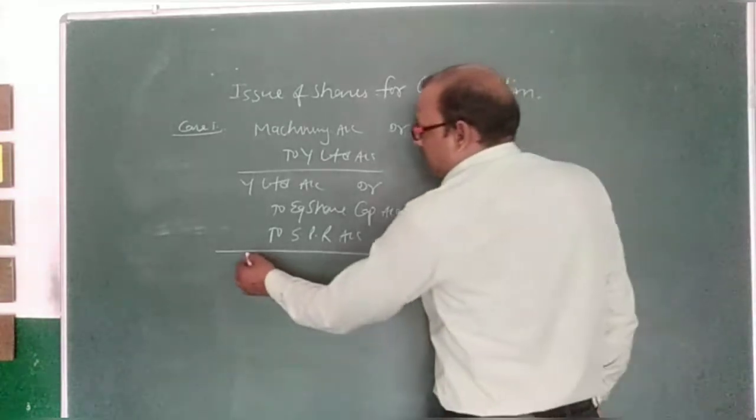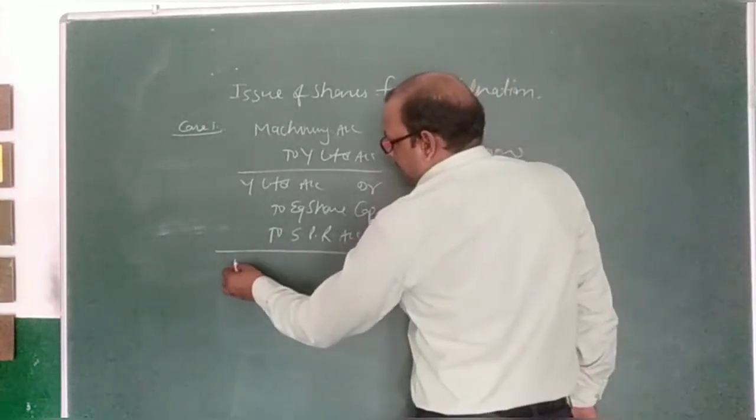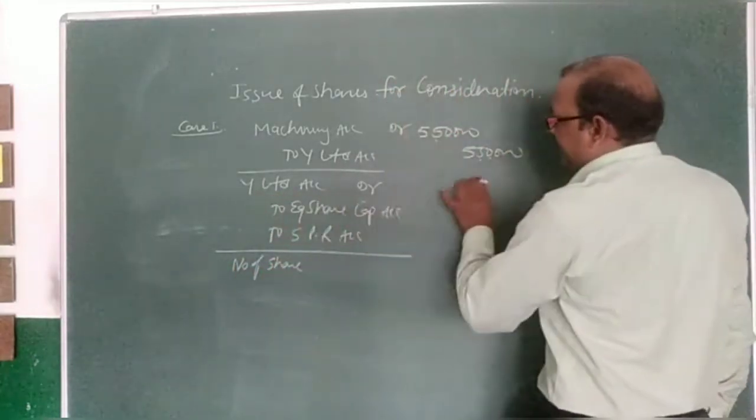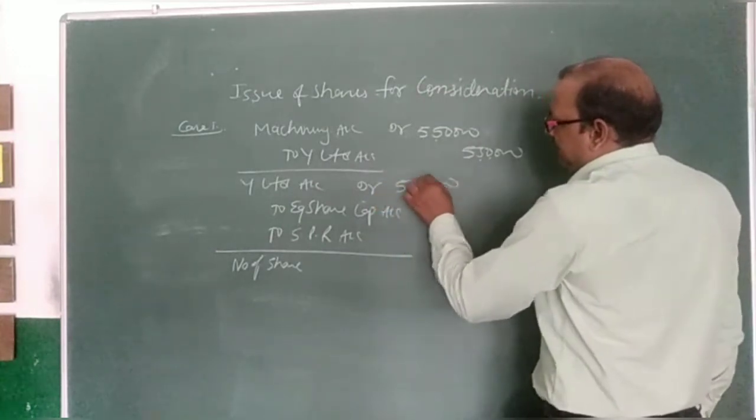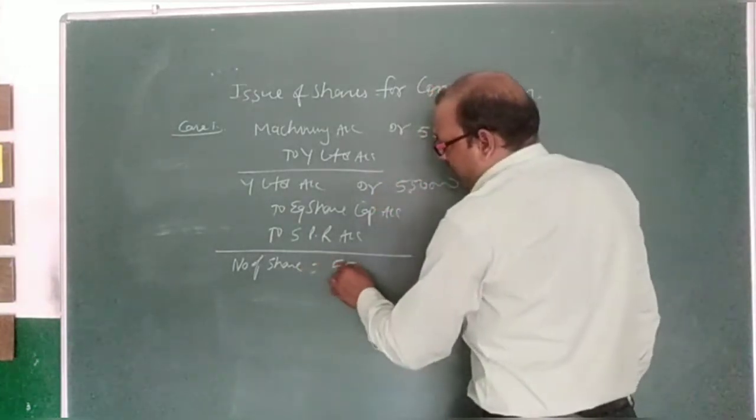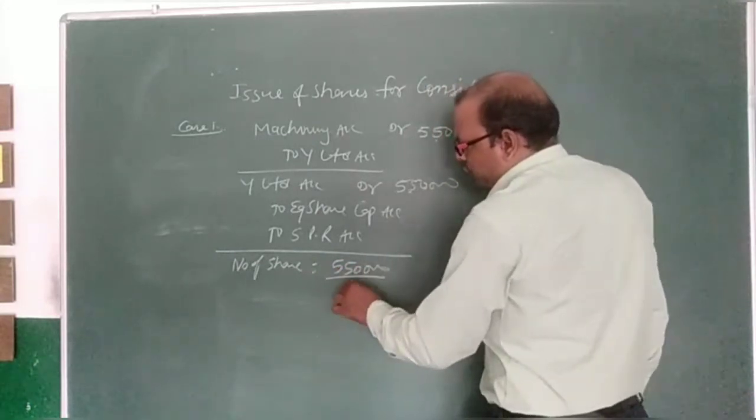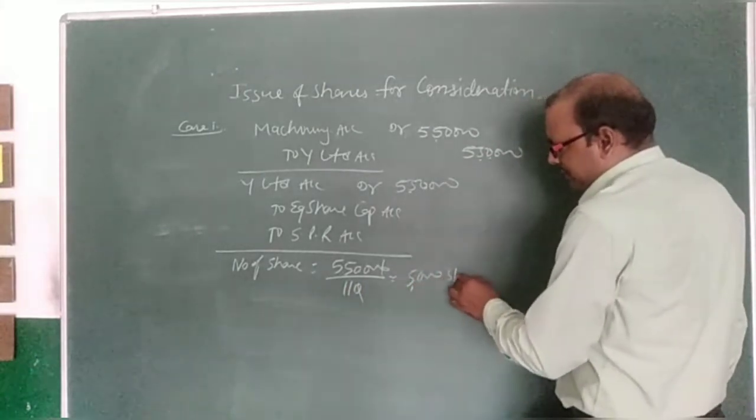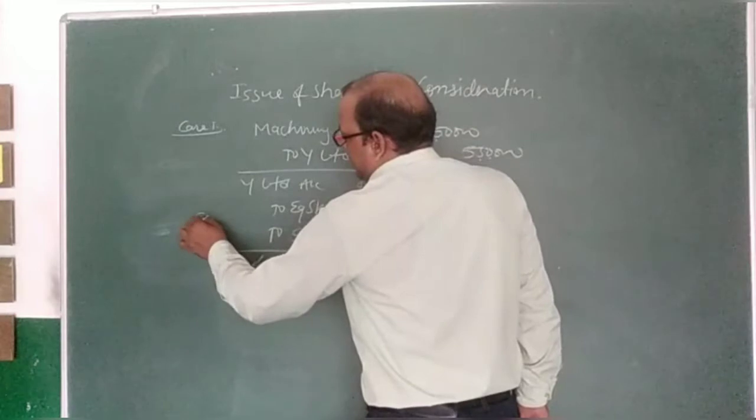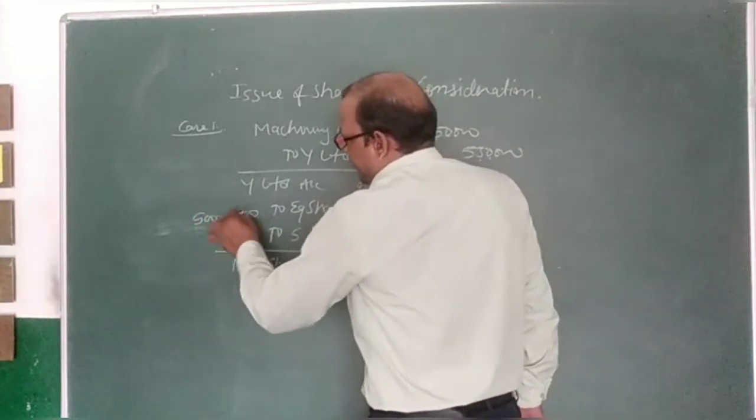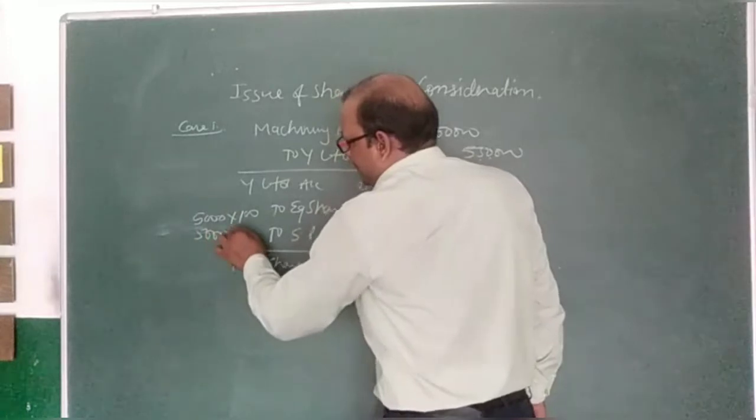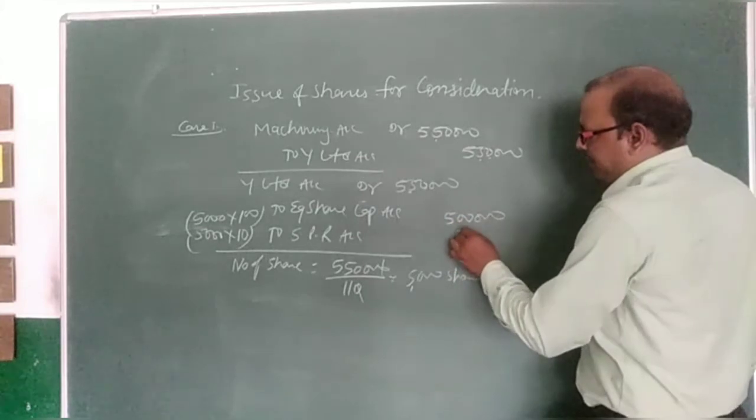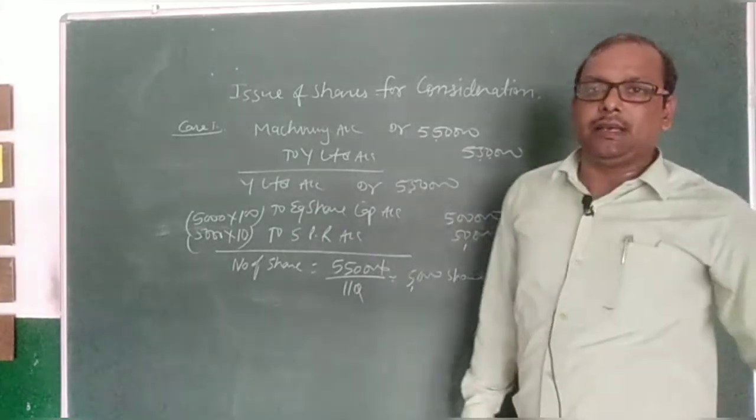For this we need to write the amount and number of shares. Firstly, Y Limited needed how much? 5,50,000. Total amount due is 5,50,000 and issue price is 110, so 5,000 shares will be issued. So 5,000 into 100 and 5,000 into 10. So the amount will be 5 lakh in share capital and 50,000 in share premium, and it is matching.